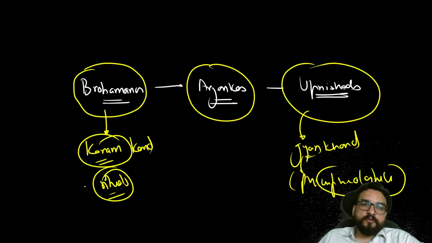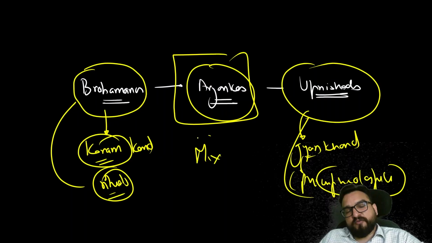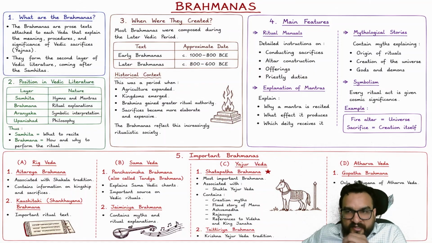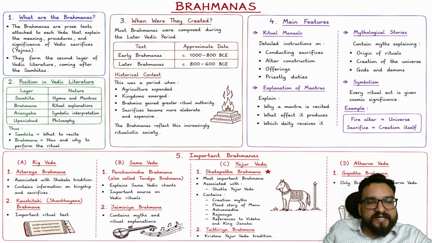Core philosophy. More on rituals, more on philosophy. Aranyakas will be the mix of it, a mix of both rituals and the philosophical aspect, right? Now you try to understand this. So Brahmanas are prose texts attached to each Veda that explain the meaning, procedure and significance of Vedic sacrifice.